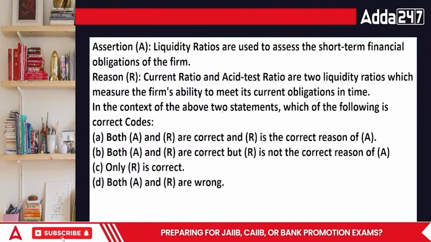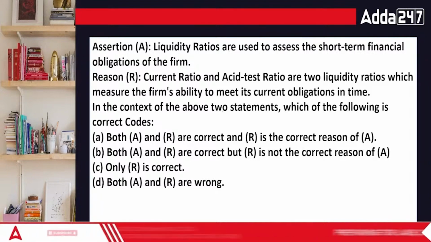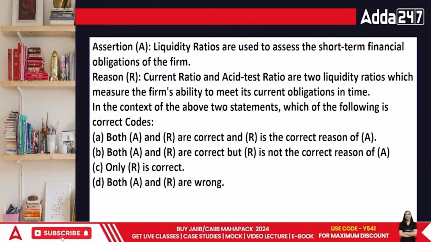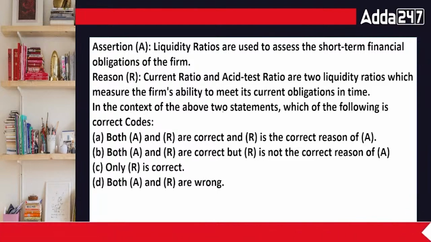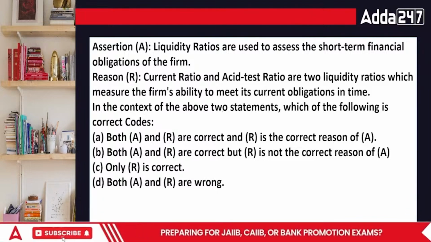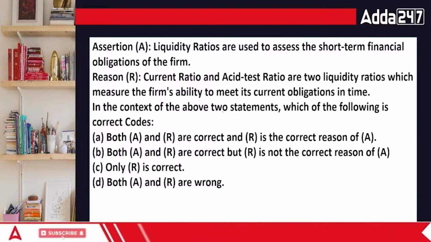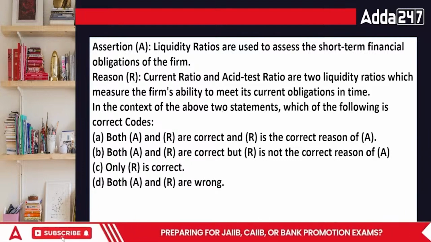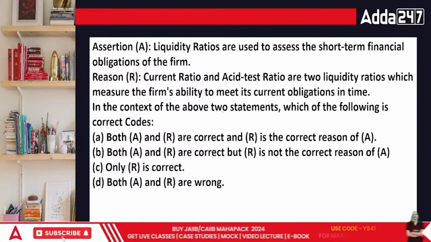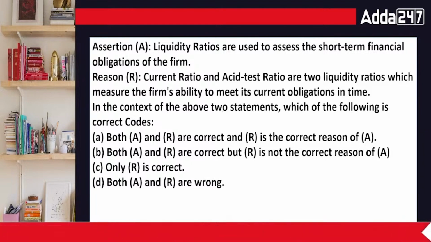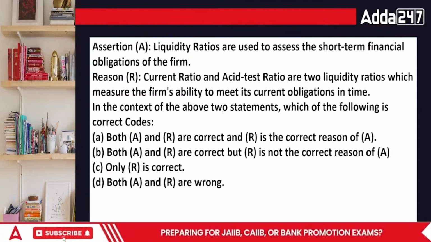Liquidity ratio is just to find out whether the organization can pay off the loans or not, on a shorter basis. Will they be able to do it? Then when we talk about current ratio and the acid test ratio, these are both liquidity ratios. The current ratio talks about the current assets which you are holding for less than 1 year.